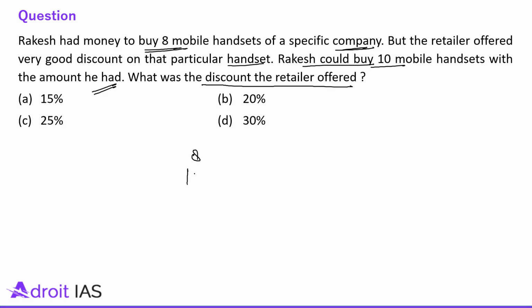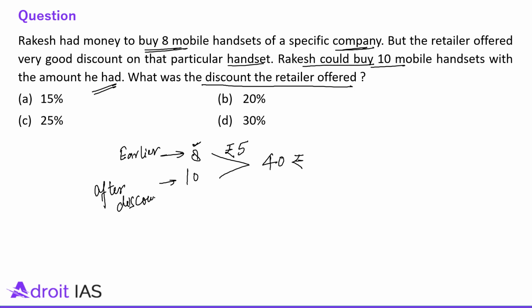Okay, 8 and 10. Just take the LCM of 8 and 10, which is 40. So just assume that he had 40 rupees with him. And if for 40 rupees he could buy 8 handsets, then it was 5 rupees each. Earlier it was that, and this was the situation after discount. And here every mobile was 4 rupees. So obviously, without discount it was costing 5 rupees each, and after discount it was costing 4 rupees each.